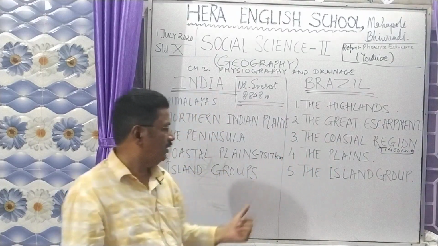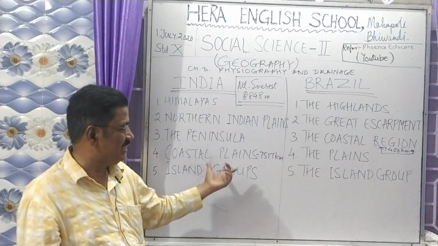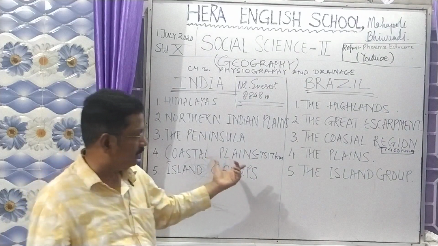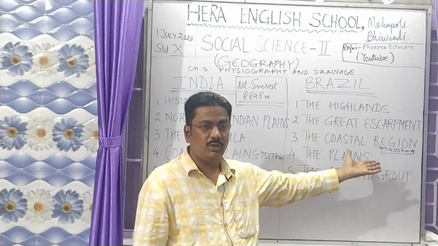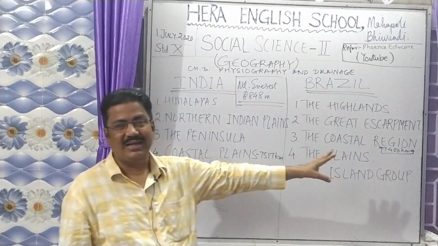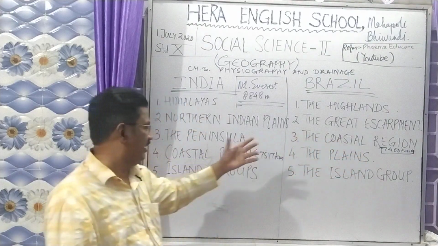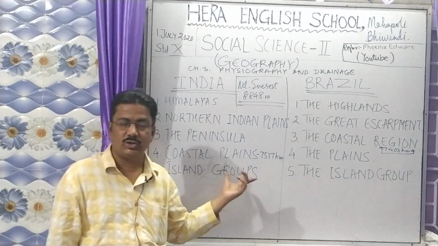Then you have the coastal plains of India, which is 7,517 kilometers, whereas Brazil has 7,400 kilometers, having only two oceans, the North Atlantic Ocean and the South Atlantic Ocean, whereas India has three main oceans.